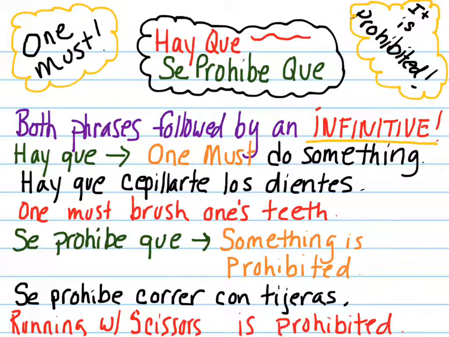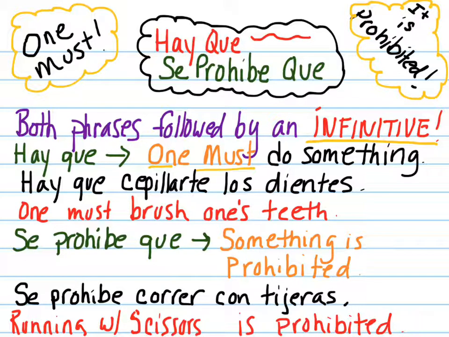Hay que means one must do something. One must, okay? So let me give you an example of this. Hay que cepillarte los dientes. One must brush one's teeth. So these are just kind of like in general good rules to follow. We're not really talking to someone specific like Bob. We're just saying in general, one must brush one's teeth.